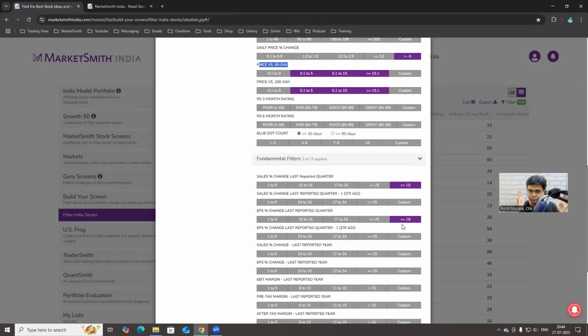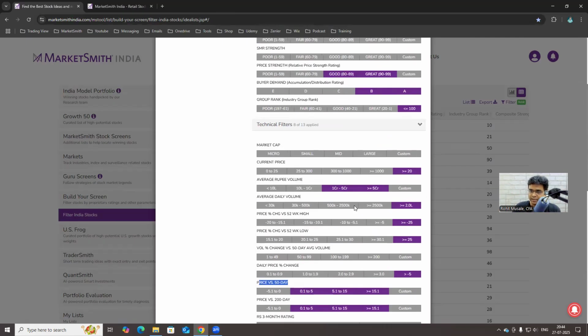So if we have set up our filters in such a way that each of the 5 departments is covered, if we have covered all the ground, what is the need to look at market capitalization? So let's assume that market capitalization is a problem. You are looking at a micro cap stock.